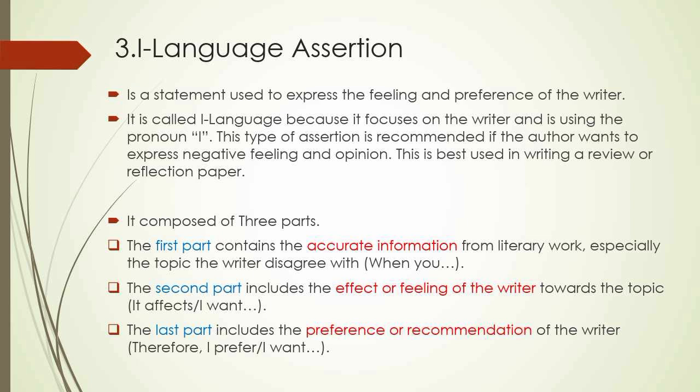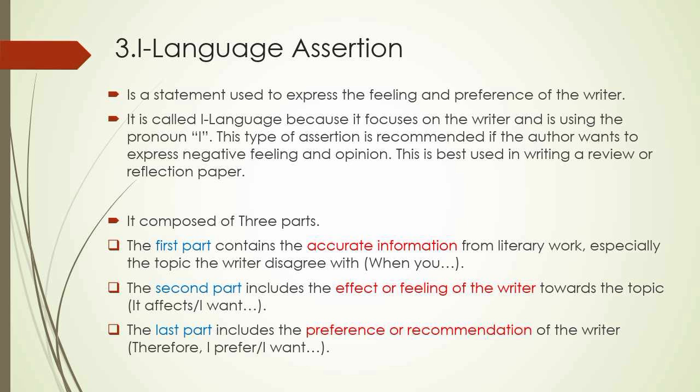Lastly, I-language assertion. I-language assertion is a statement used to express the feeling and preference of the writer. It is called I-language because it focuses on the writer and uses the pronoun I. This type of assertion is recommended if the author wants to express negative feeling and opinion. This is best used in writing a review or reflection paper. It is composed of three parts.